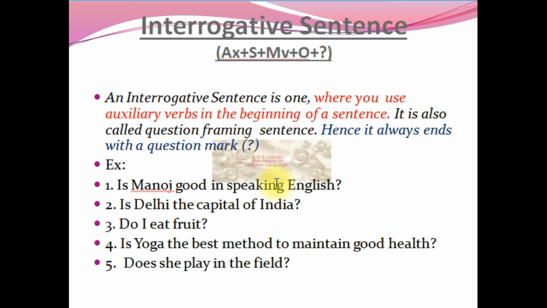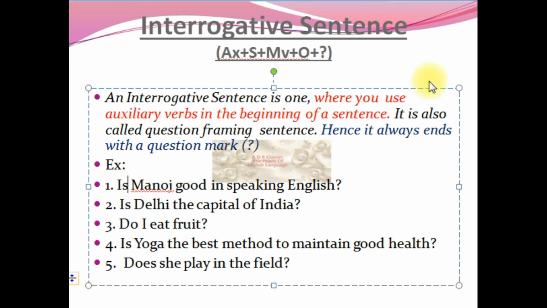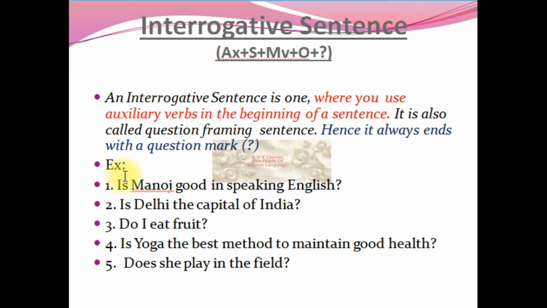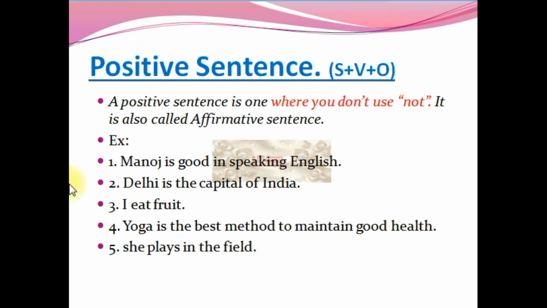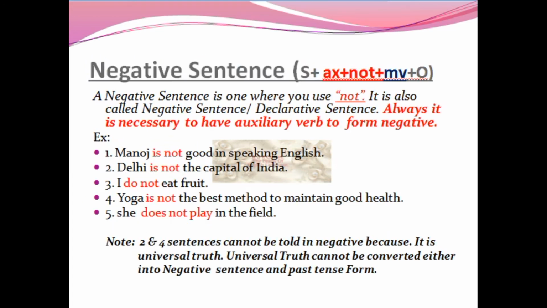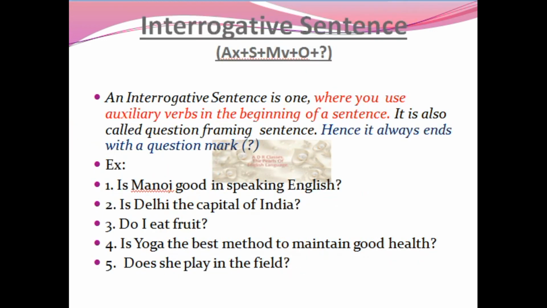See, auxiliary verbs are what we call helping verbs, and they are used at the beginning of the sentence here. Normally in a positive sentence, the verb will be in the middle, isn't it? A negative sentence also has the verb in the middle, isn't it? So here you have to remember that in an interrogative sentence, the auxiliary verb will be at the beginning.